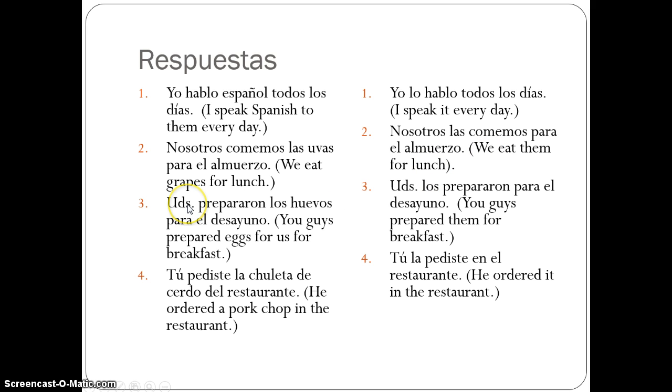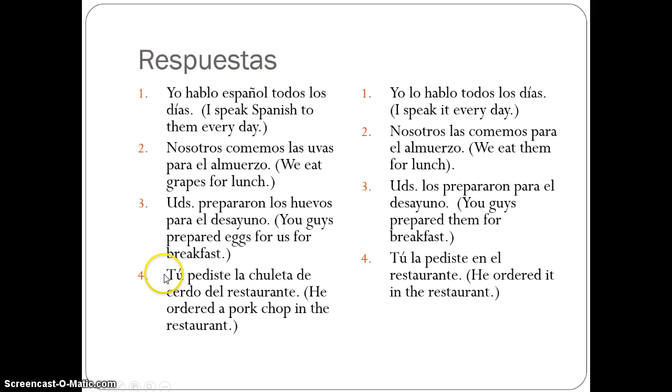Número 3. Ustedes preparan los huevos para el desayuno. You guys prepare eggs for breakfast. What is being prepared? The answer is huevos. This is your direct object. So in Spanish, we could replace the direct object with the direct object pronoun and say, ustedes los preparan para el desayuno. You guys prepare them for breakfast.